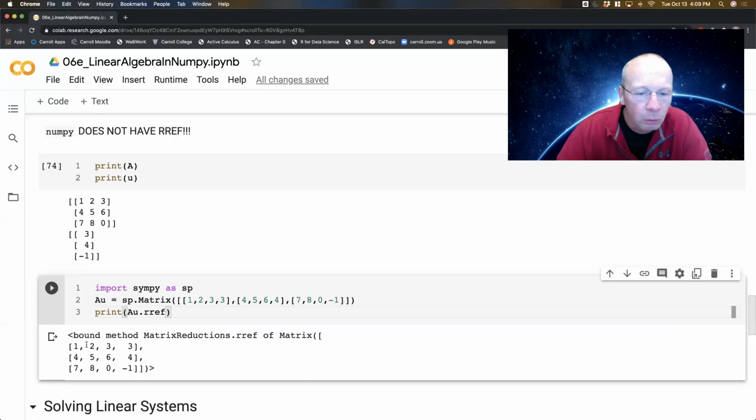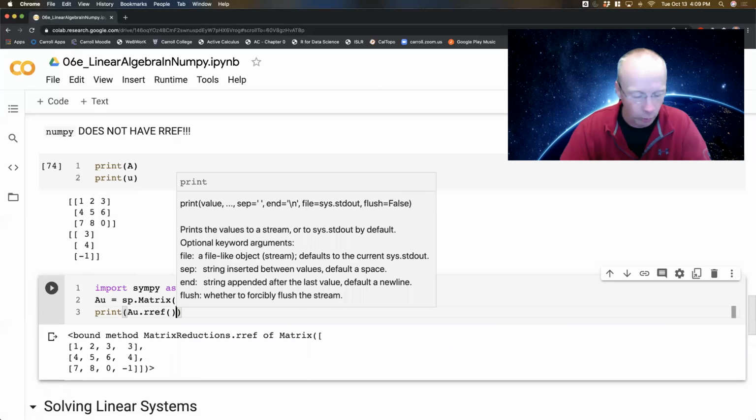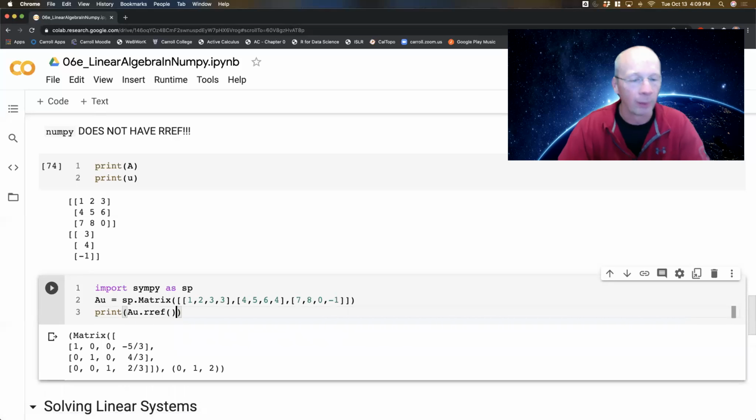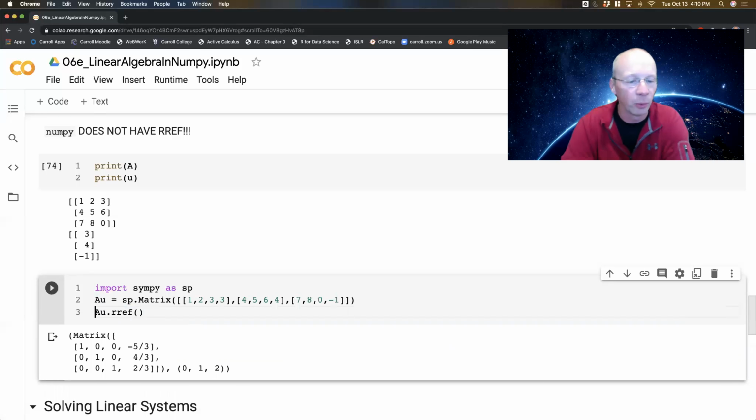Or does it? Oh, that's what I wanted. Okay. Sorry about that. I forgot open close parentheses on the reduced row echelon form. Here, let's just take the print command off of there. There we go. I just want the reduced row echelon form. So it actually reduces to an identity matrix, and then -5/3, 4/3, 2/3. So this would be the vector that if I multiply A times that vector, I will get the vector u.